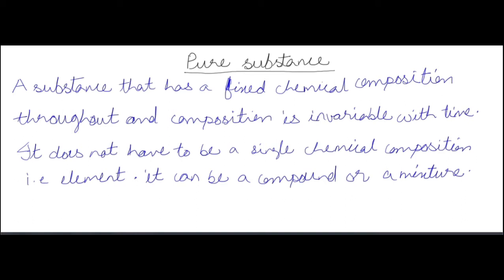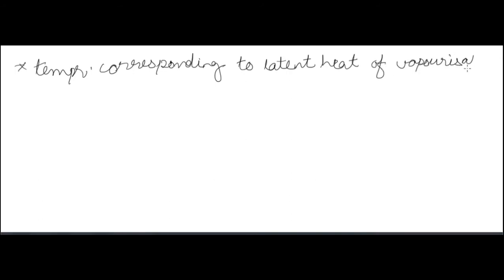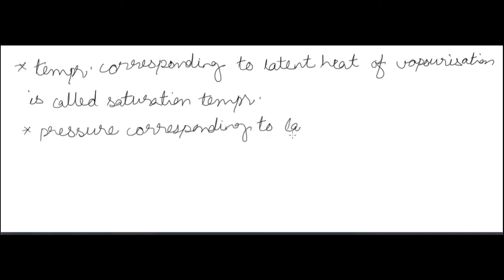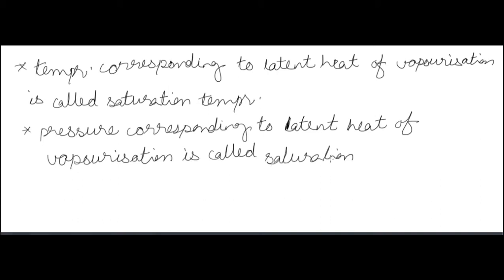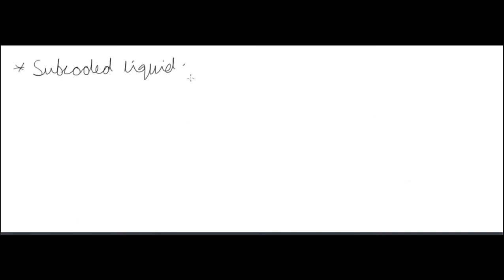Now, temperature corresponding to latent heat of vaporization is called saturation temperature, and the pressure corresponding to the latent heat of vaporization is called saturation pressure. Subcooled liquid. In pure substances, we will deal with subcooled liquid, saturated liquid, and saturated vapor.